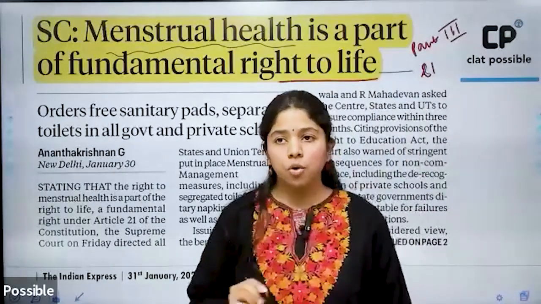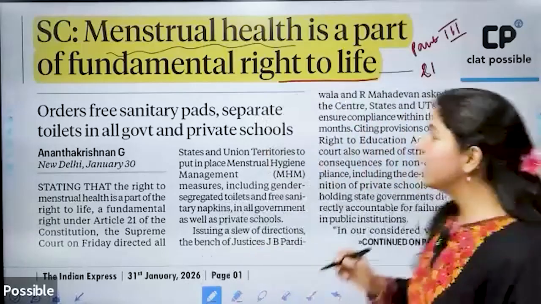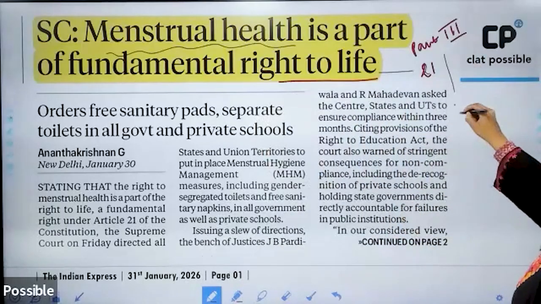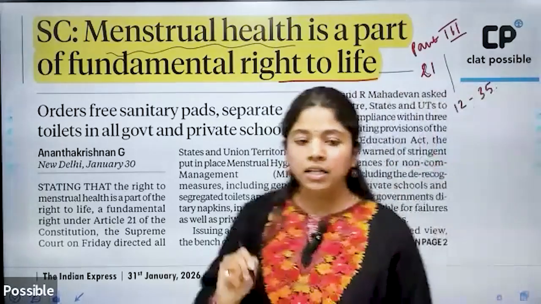in Part 3 of the Constitution, which deals with fundamental rights. Part 3 is known as the Magna Carta of India, and Part 3 contains articles from Article 12 to Article 35, which deal with fundamental rights.